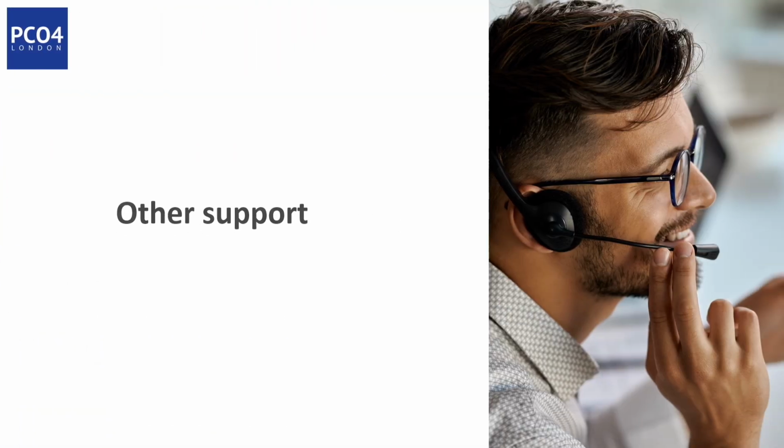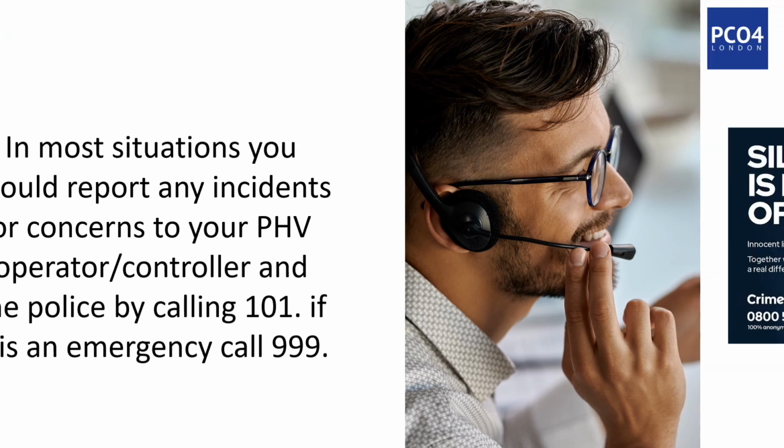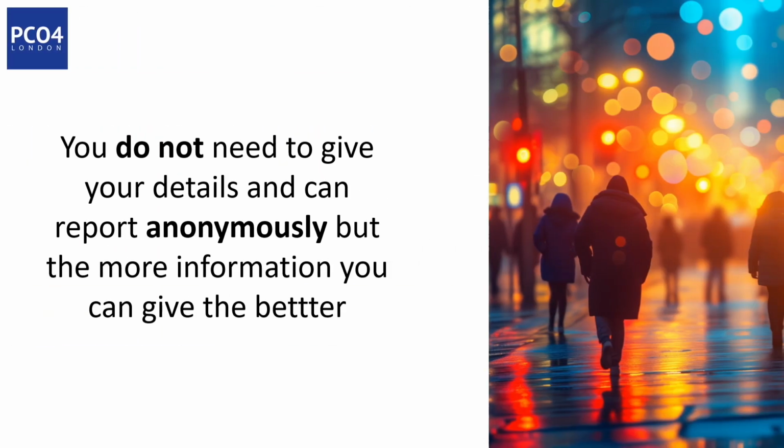Other support. In most situations, you should report any incidents or concerns to your PHV operator or controller and the police by calling 101. If it is an emergency, call 999. These are some other options if you do not feel it is appropriate to report the matter to the police. You do not need to give your details and can report anonymously, but the more information you can give, the better.